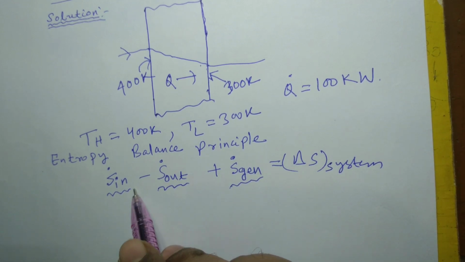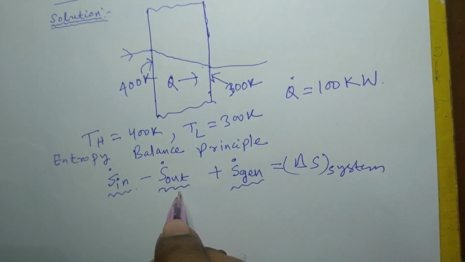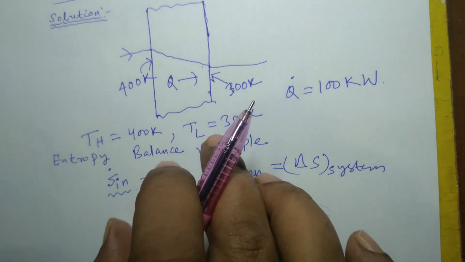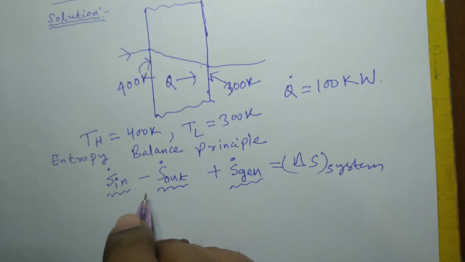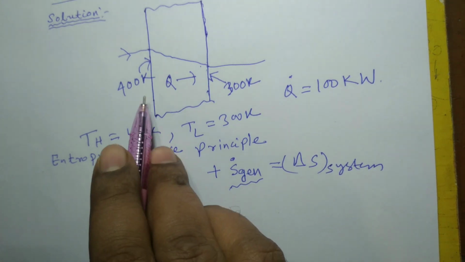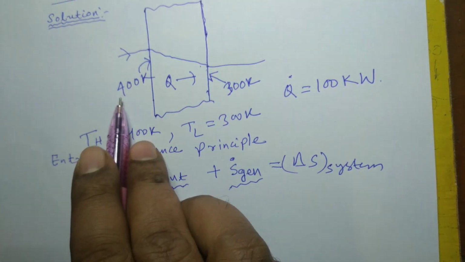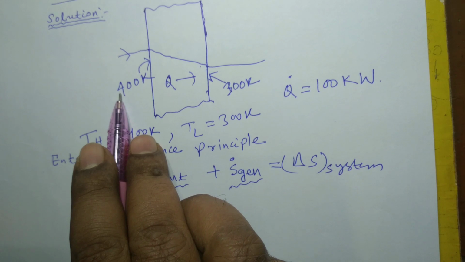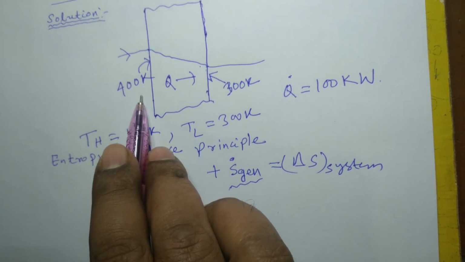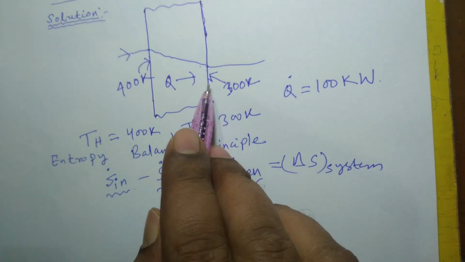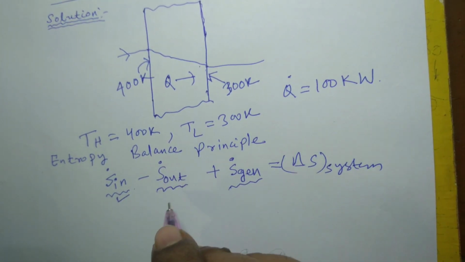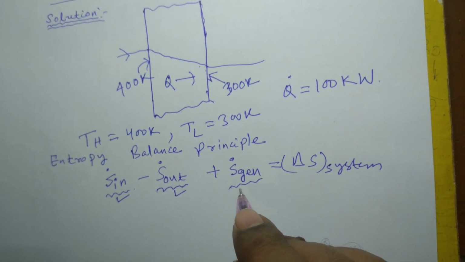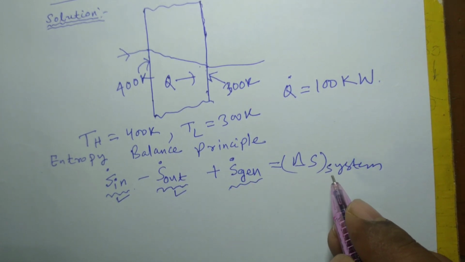So S dot in minus S dot out is the net entropy transfer into the system. Entropy is transferred along with heat or mass, but in this case there is no mass transfer, only heat transfer. So with heat transfer, entropy is entering into the system here, and entropy is leaving the system here. So S in will be there, S out will be there, and S generation, the rate of entropy generation, we are to calculate.